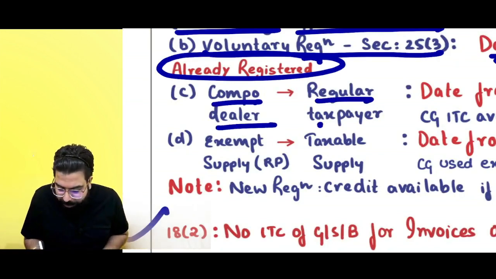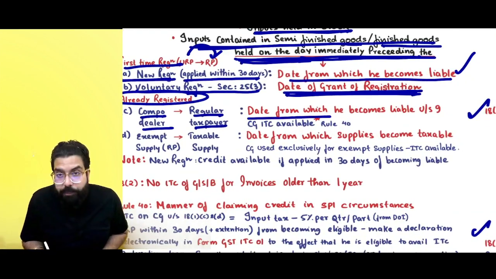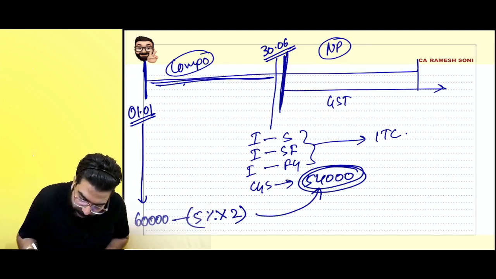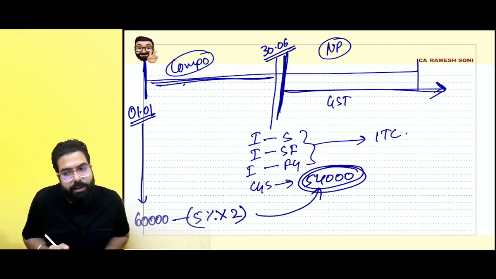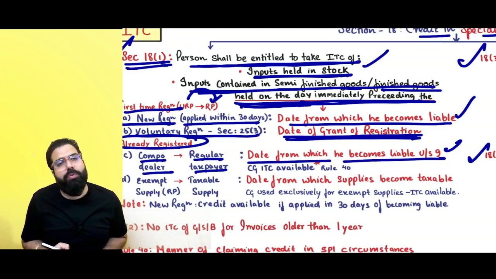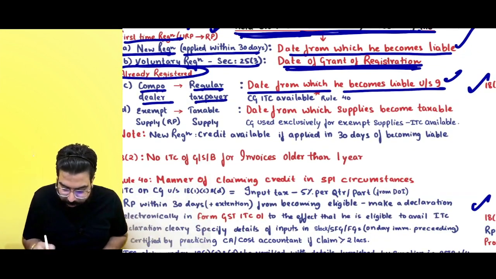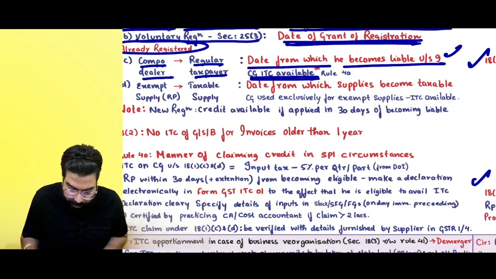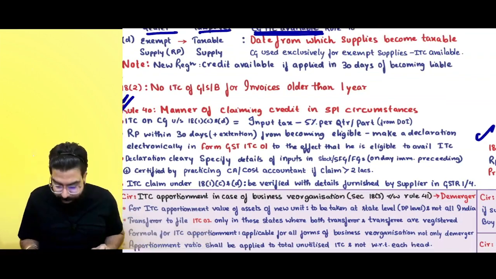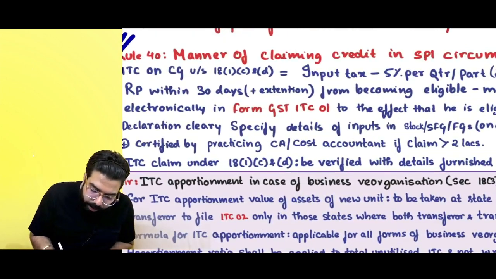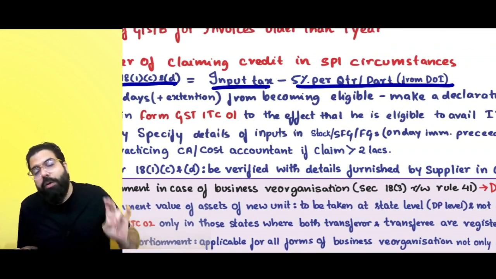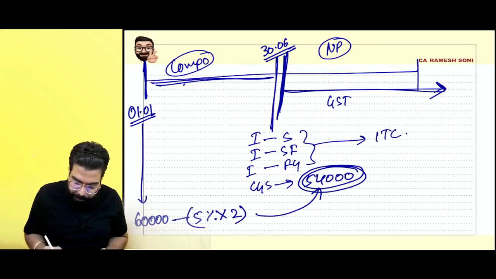Composition dealer now became a regular taxpayer, from the date he becomes liable to pay tax under section 9. So from here, you are a normal person. You will start paying GST normally. Then one day before, whatever input is there in your stock, semi-finished goods, finished goods, you can take the credit. Plus, ITC on capital goods is also available. But as per Rule 40, you can take the credit as follows: see over here, for capital goods, credit of input tax minus 5% per quarter or part thereof from the date of invoice. Yes, sir. Point is clear.